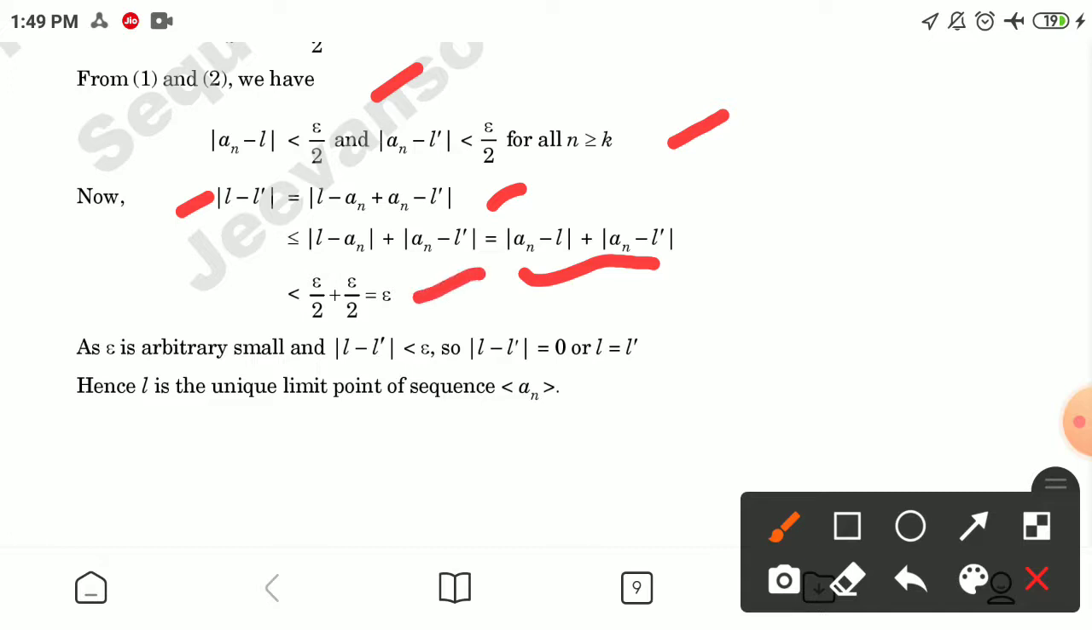As epsilon is arbitrarily small and |L − L'| is less than epsilon, so taking this value to be 0, we get L is equal to L'. Hence, L is the unique limit point of the sequence a_n.